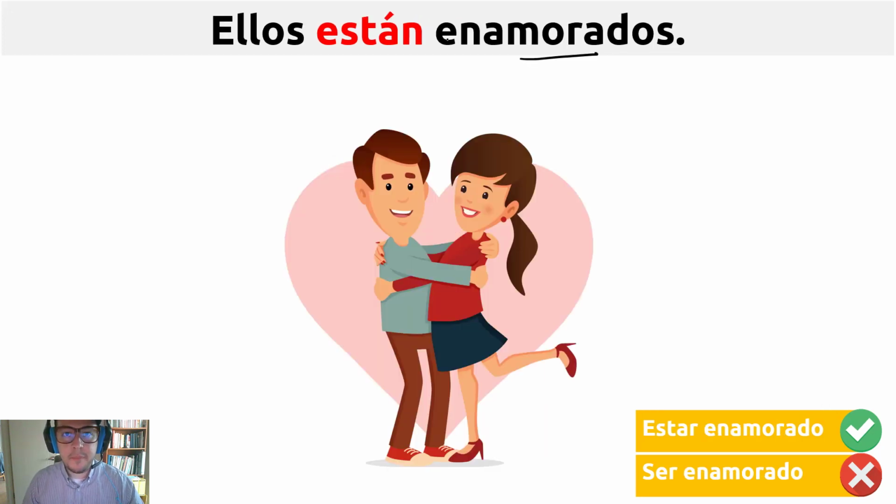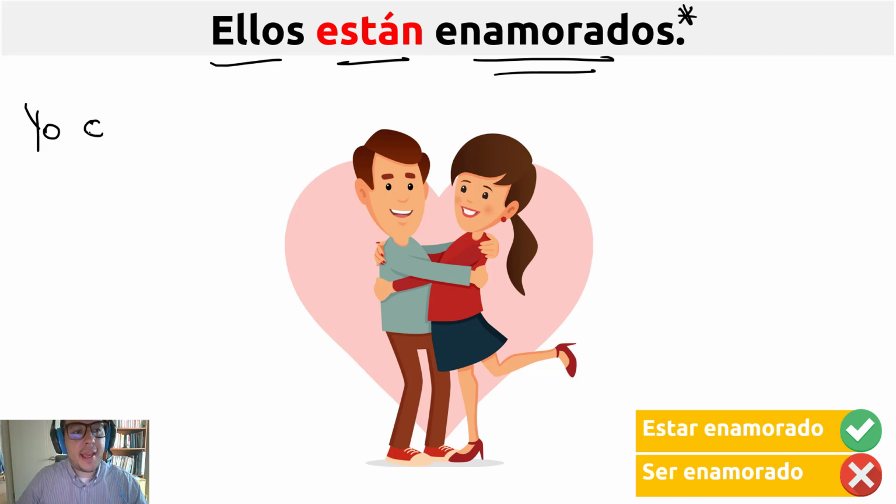asustada, if it's a girl. Ellos están enamorados. They are in love. In English, they use "in love." We don't have that construction. In Spanish, we say ellos están enamorados. This is an adjective in Spanish. Got it? Also, for example, guys, you can say yo estoy.